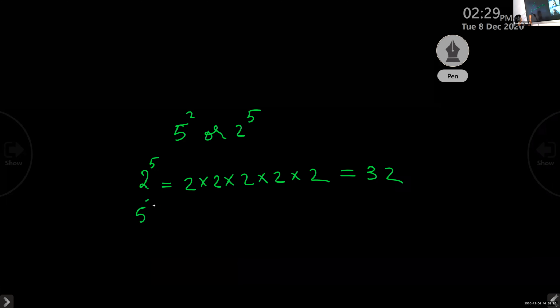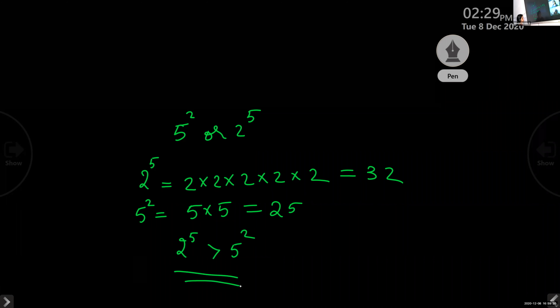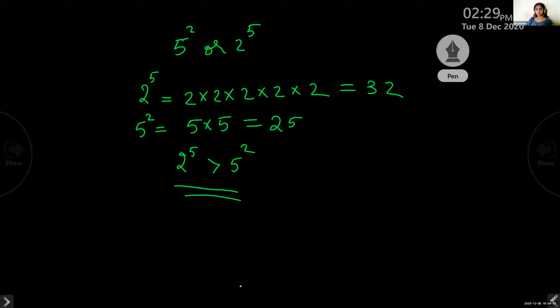Now what is 5 square? 5 square is 5 into 5, 25. So we can say that 2 raised to 5 is greater than 5 square. Understood? Yes, ma'am.